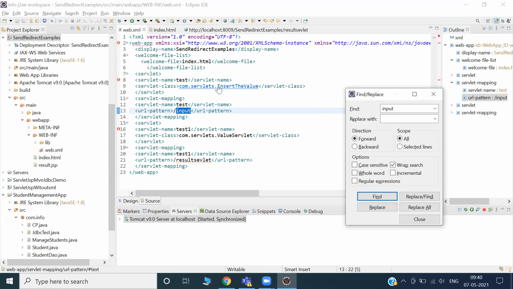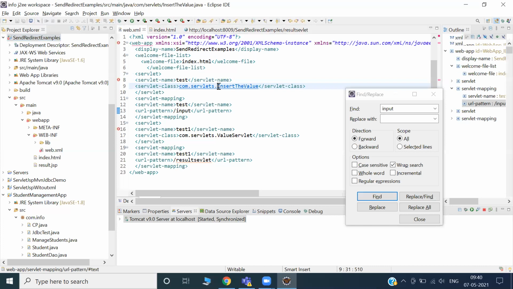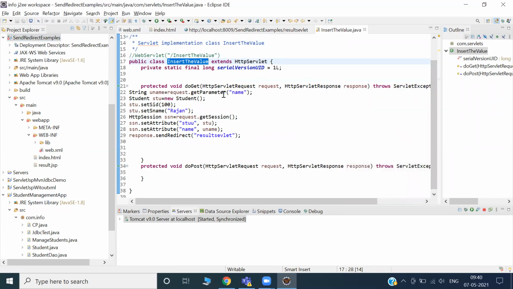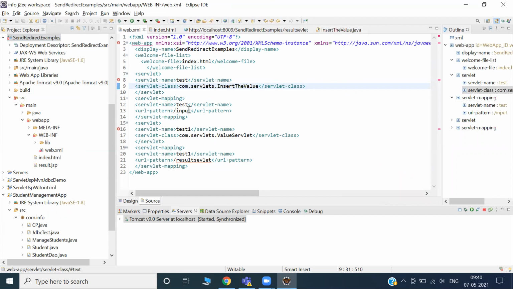This one, com.servlet.InsertValue, is the servlet class name, and the servlet name is test.